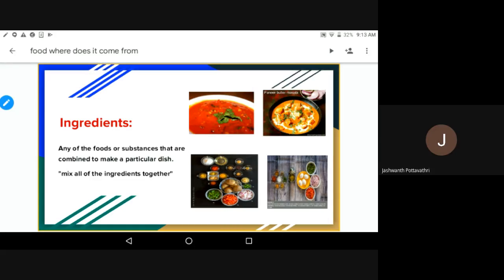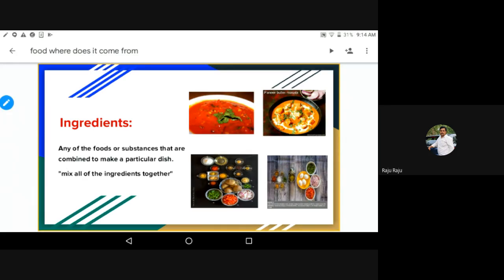Next, Mahalakshmi. What are the ingredients needed to prepare paneer curry? Do you like to eat paneer curry? I don't eat paneer curry. Okay, then I will ask others. Ankita, I think Ankita likes to eat paneer curry, right? So what are the ingredients needed to prepare paneer curry?